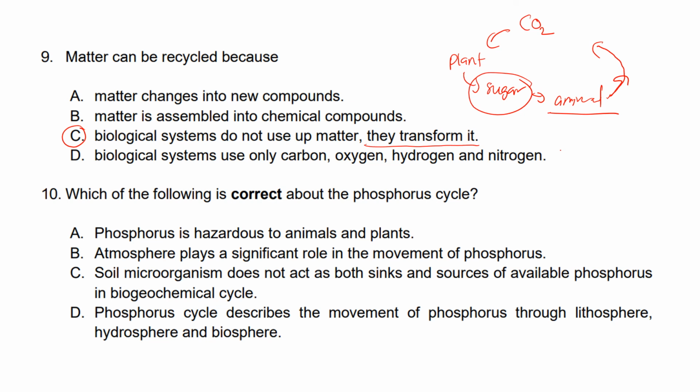So for question number 9, which of the following is correct about phosphorus cycle? If we look at the statement for A, phosphorus is hazardous to animal and plant. Phosphorus is hazardous for animal and plant, but it does not explain the phosphorus cycle. So the answer for A is not correct. B. Atmosphere plays a significant role in the movement of phosphorus. Phosphorus cycle is actually a sedimentary cycle.